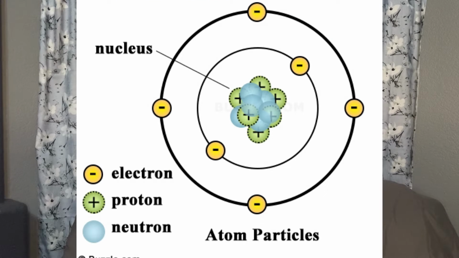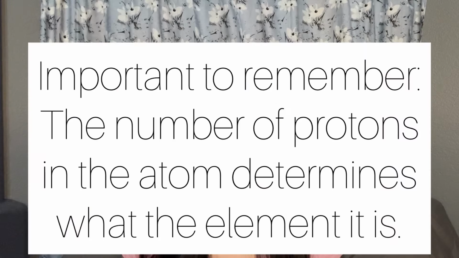Atoms are made up of protons, neutrons, and electrons. The protons are positively charged parts of the atom, and neutrons are neutral. They don't have any charge. Protons and neutrons make up the nucleus of the atom, and they take up the most mass of the atom. Electrons are a lot smaller, and they whiz around the nucleus. They have a negative charge equal in strength to the positively charged protons.